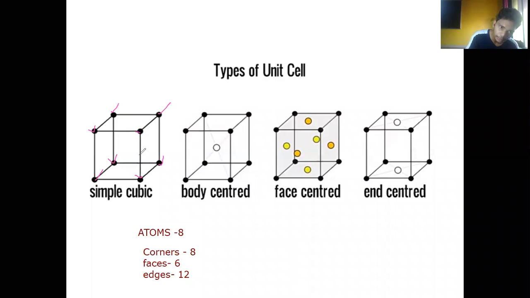This I'm drawing or painting is called edges. So how many edges are there? 12 edges are there. How many? 12. Okay, each face contains 4, so there must be 12 edges. So atoms are 8, corners are 8, faces are 6, and edges are 12. It is a composition of the simple cubic cell. So we have to understand that very clearly. Okay, let's go ahead for understanding of the different things.